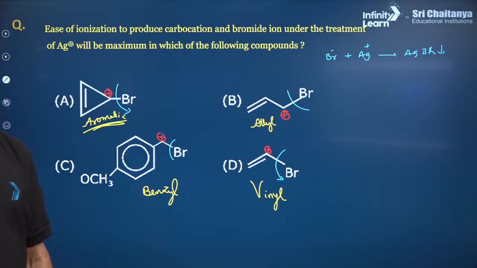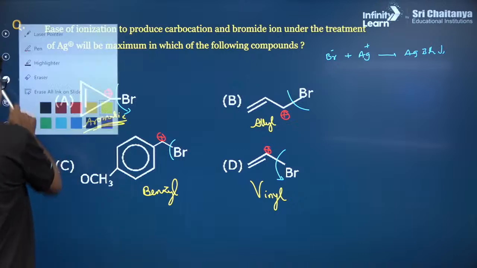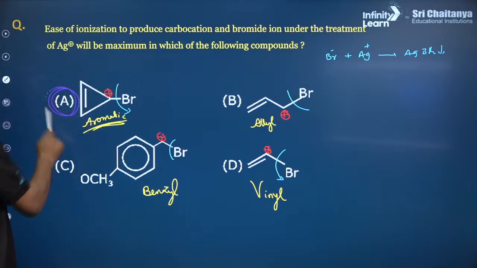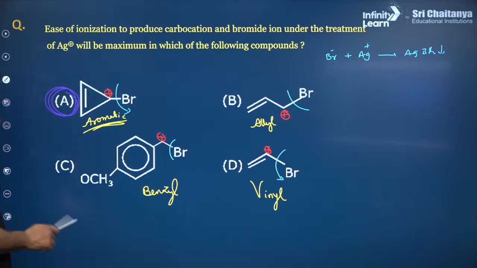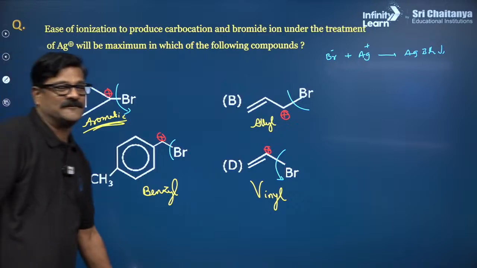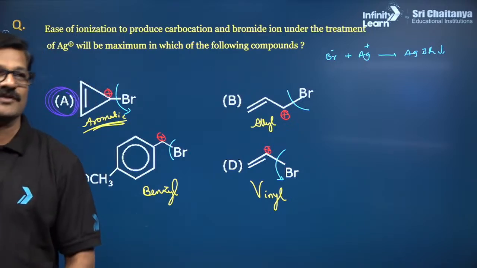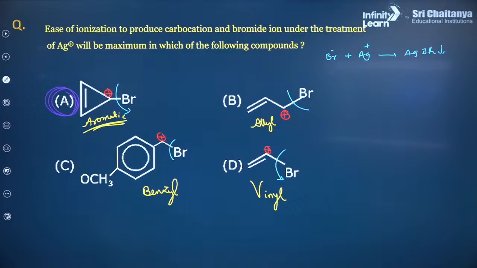Among all, who is going to be more stable? Krishna Yadav. Aromatic is going to be more stable. That is the key point in organic chemistry. So the answer for this question is going to be, students, be interactive. So the answer is A.